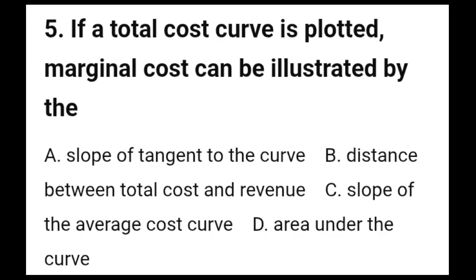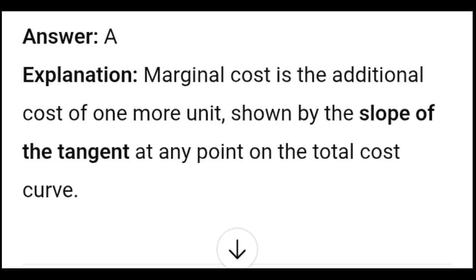5. If a total cost curve is plotted, marginal cost can be illustrated by the A. Slope of tangent to the curve, B. Distance between total cost and revenue, C. Slope of the average cost curve, D. Area under the curve. Answer A. Explanation: marginal cost is the additional cost of one more unit, shown by the slope of the tangent at any point on the total cost curve.